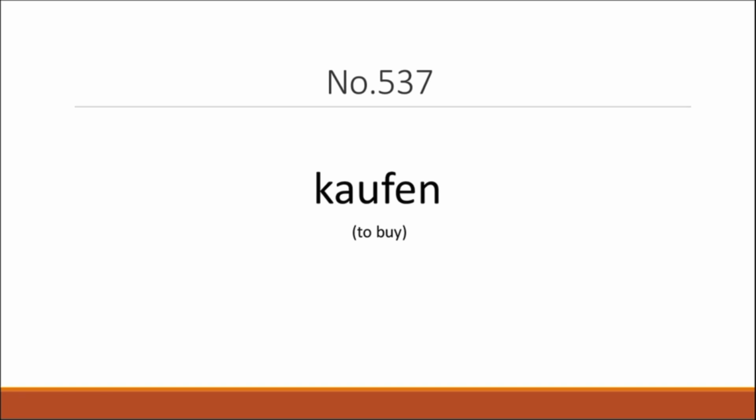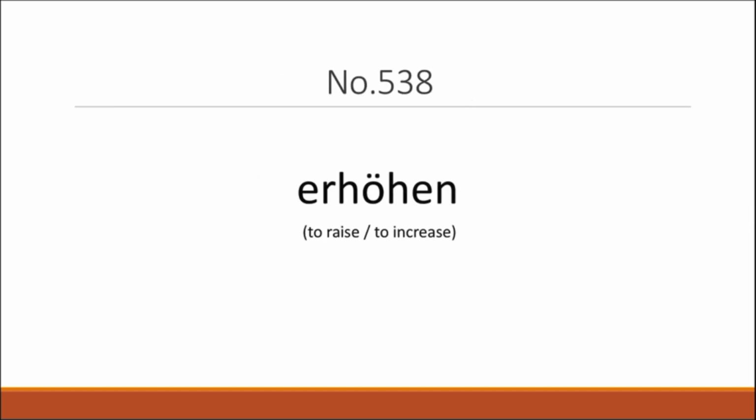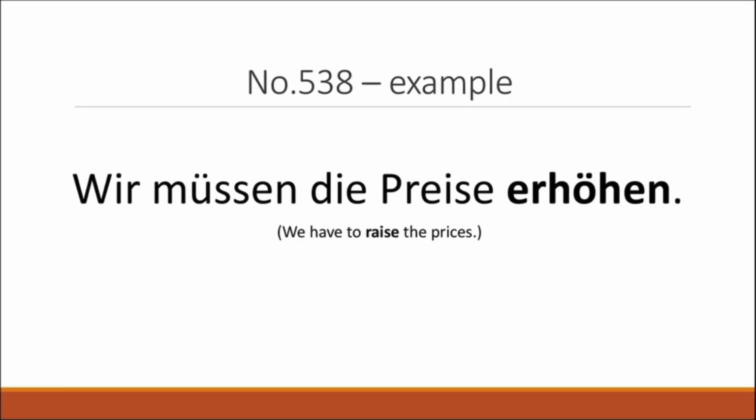Now word 537 is going to be kaufen, which means to buy. Ich möchte ein Buch kaufen. I want to buy a book. Now we have erhöhen, which means to raise or to increase. Wir müssen die Preise erhöhen. We have to raise the prices.